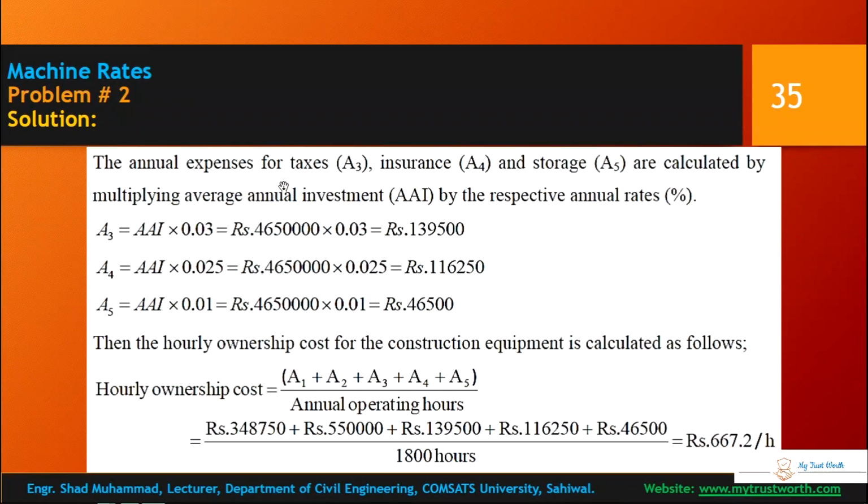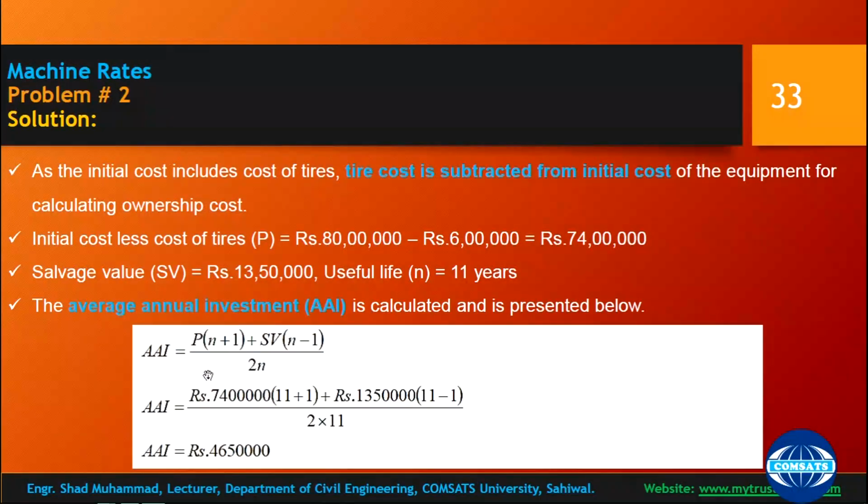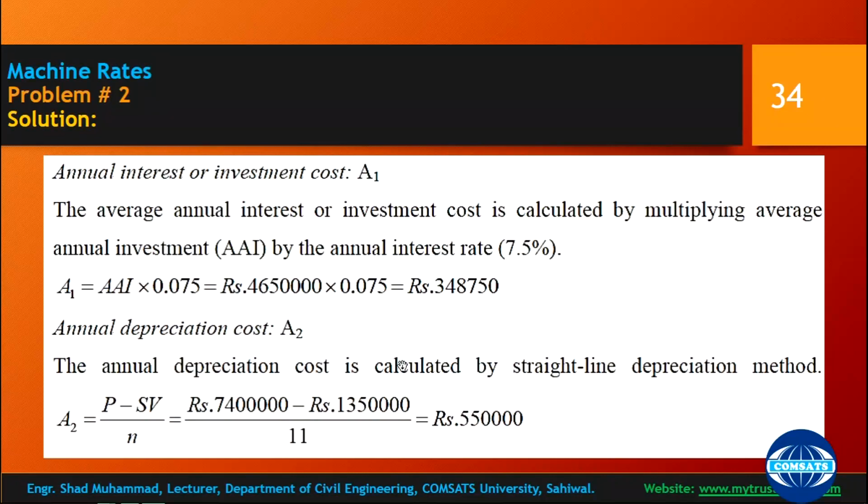So annual expenses for tax, insurance, and storage are calculated by multiplying the average annual investment by the respective annual rates. You are using different variables because you cannot just use one variable and keep on changing its values and answers.